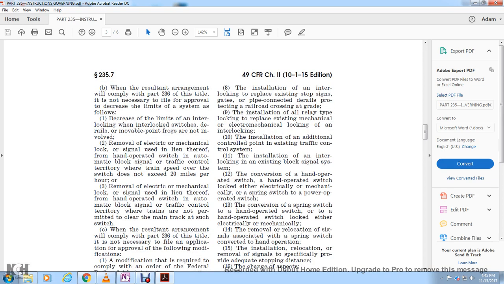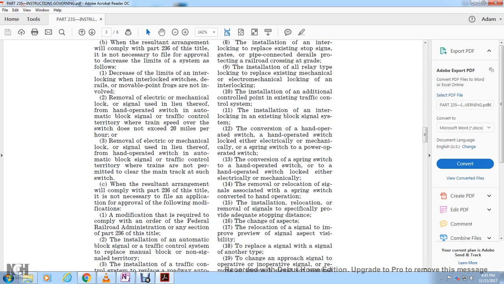3. The removable electronic mechanical block signal will be used in lieu thereof the hand-operated switch in automatic block signal or traffic control territory where the trains are not permitted to clear the main track at such switch. C. When the resultant arrangement will comply with Part 236 of this title, it is not necessary to file the application for approval of the following modifications.